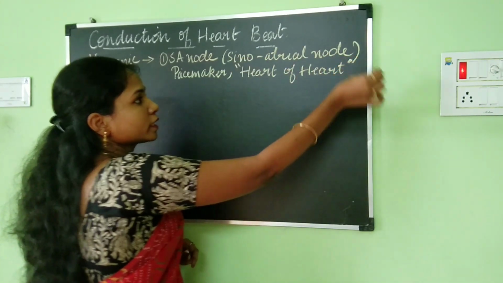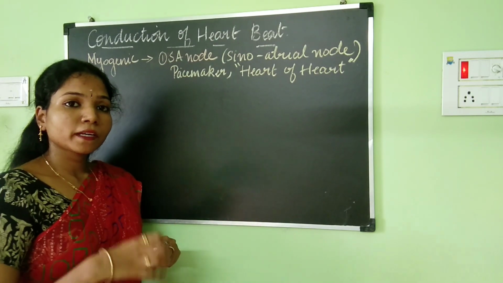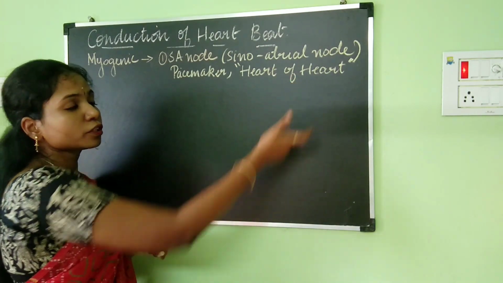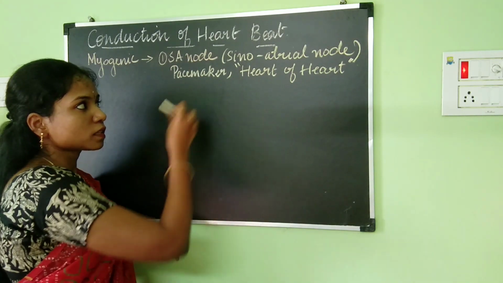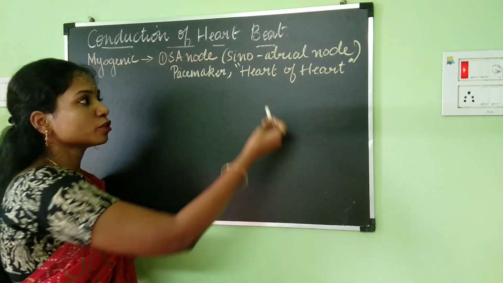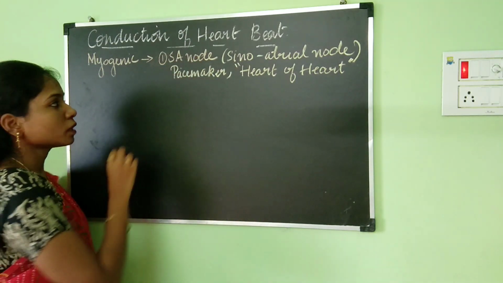Very important objective type question: they can ask you which is known as the pacemaker of the heart, and which is known as the heart of the heart. SA node is both. So this is the first autorhythmic cell group.